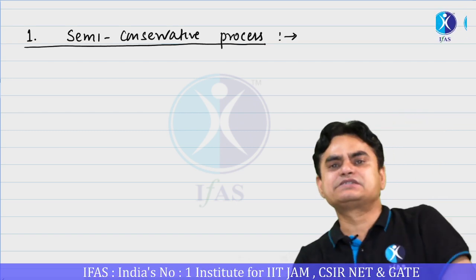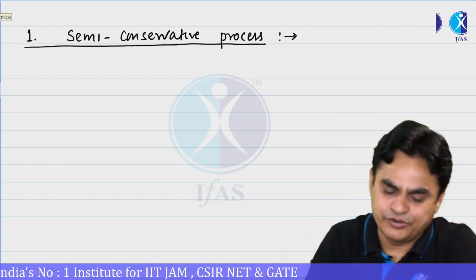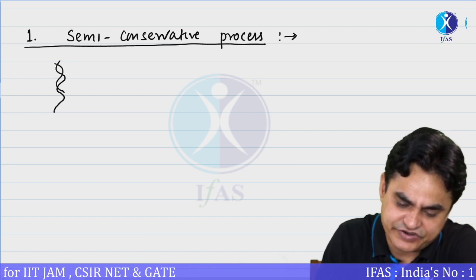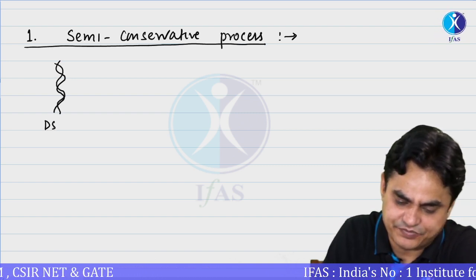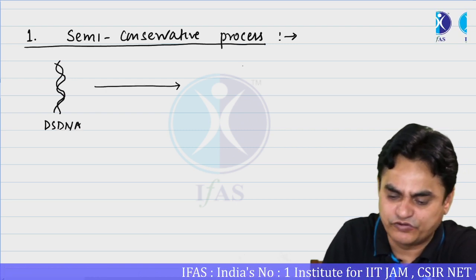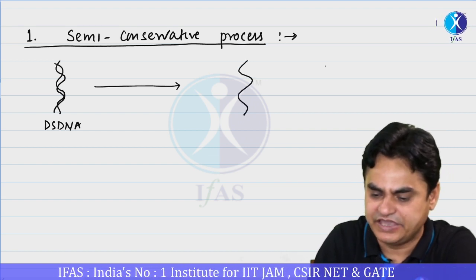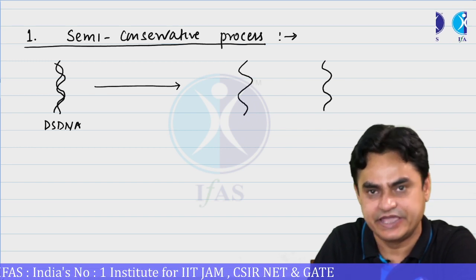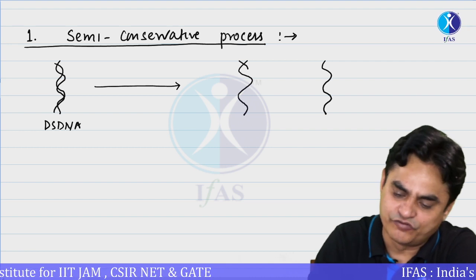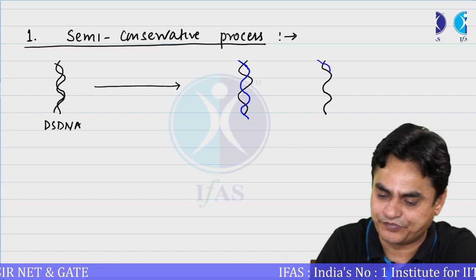What we mean by this is that, let's say this is some parental double-stranded DNA, and after DNA replication, from one double-stranded DNA we get two double-stranded DNA molecules. But one of the strands is parental and the other strand is new.